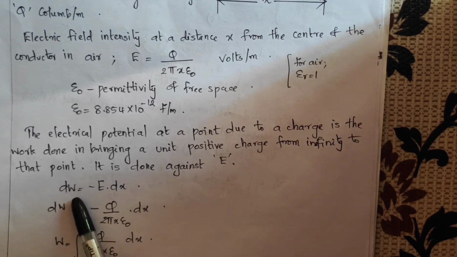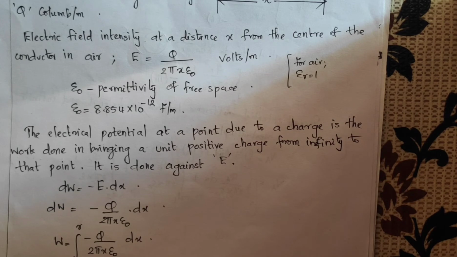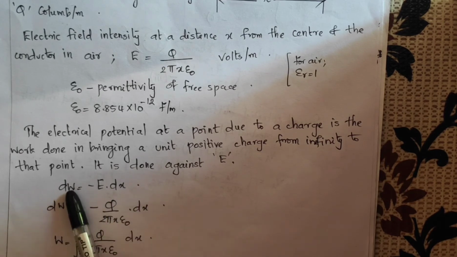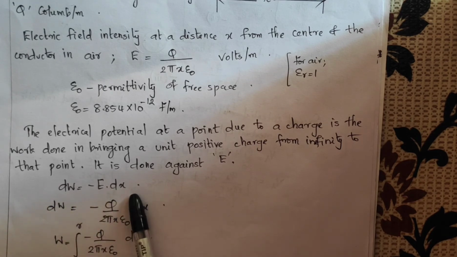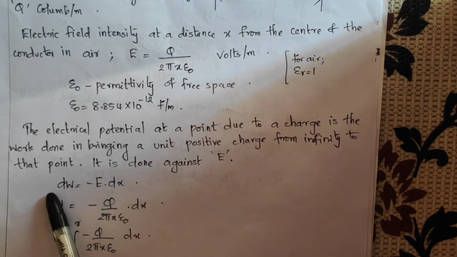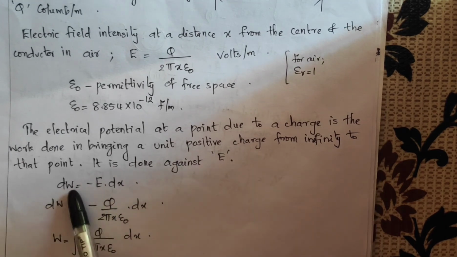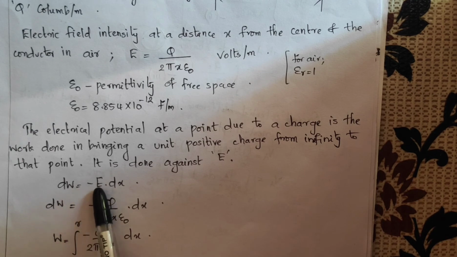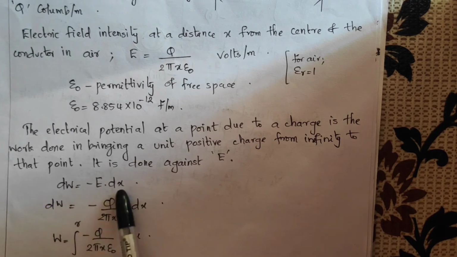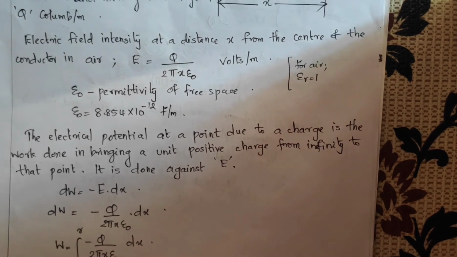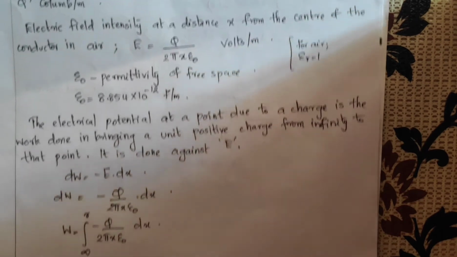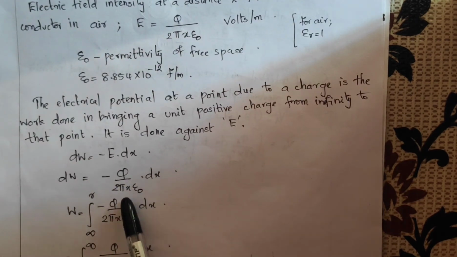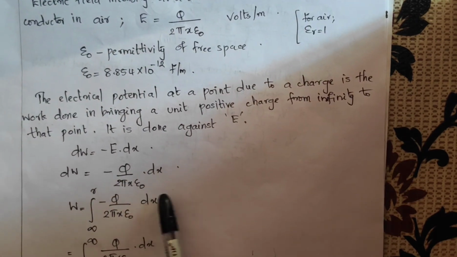So, we know that work done is equal to force into displacement. So here the force is electric field intensity. So dW can be written as dW is equal to E dot dx, and this work is done against E. So we give a negative sign here. So dW is equal to minus E dot dx. So substitute E is equal to q by 2 pi x epsilon 0 here. Then we will get dW as minus q by 2 pi x epsilon 0 dot dx.